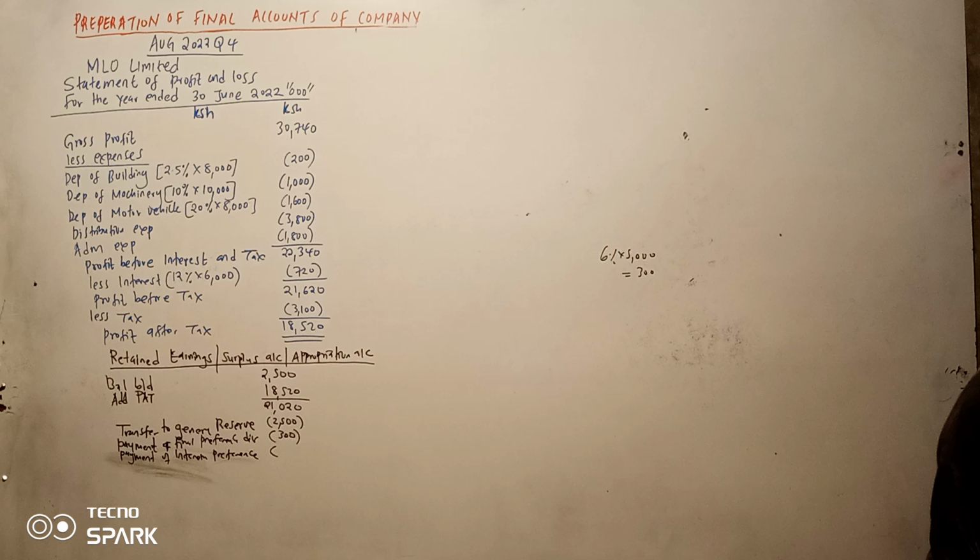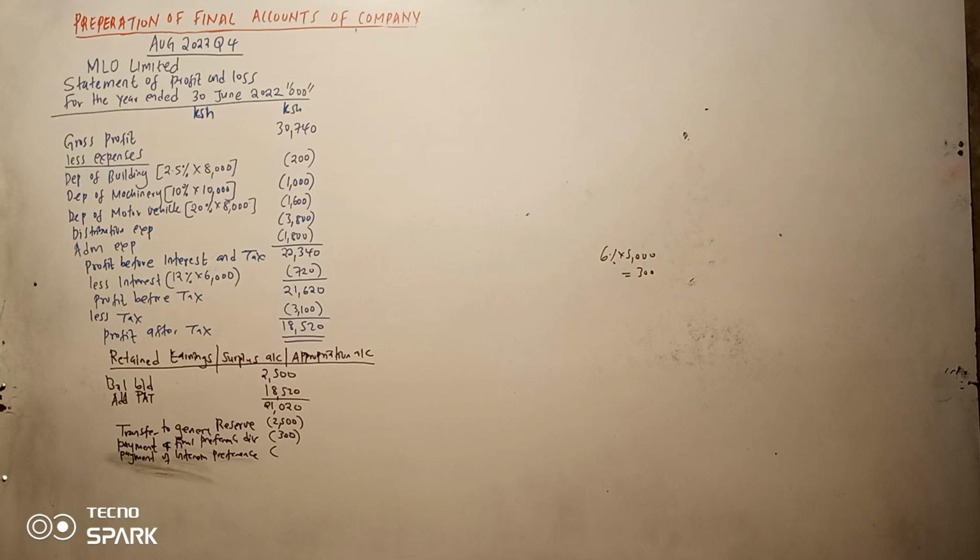So kuna zenye zimelipwa na kuna zenye hazijalipwa. So kumaanisha the 150 huko juu, dividend payment preference interim, you see the 150 there. That one is already paid.